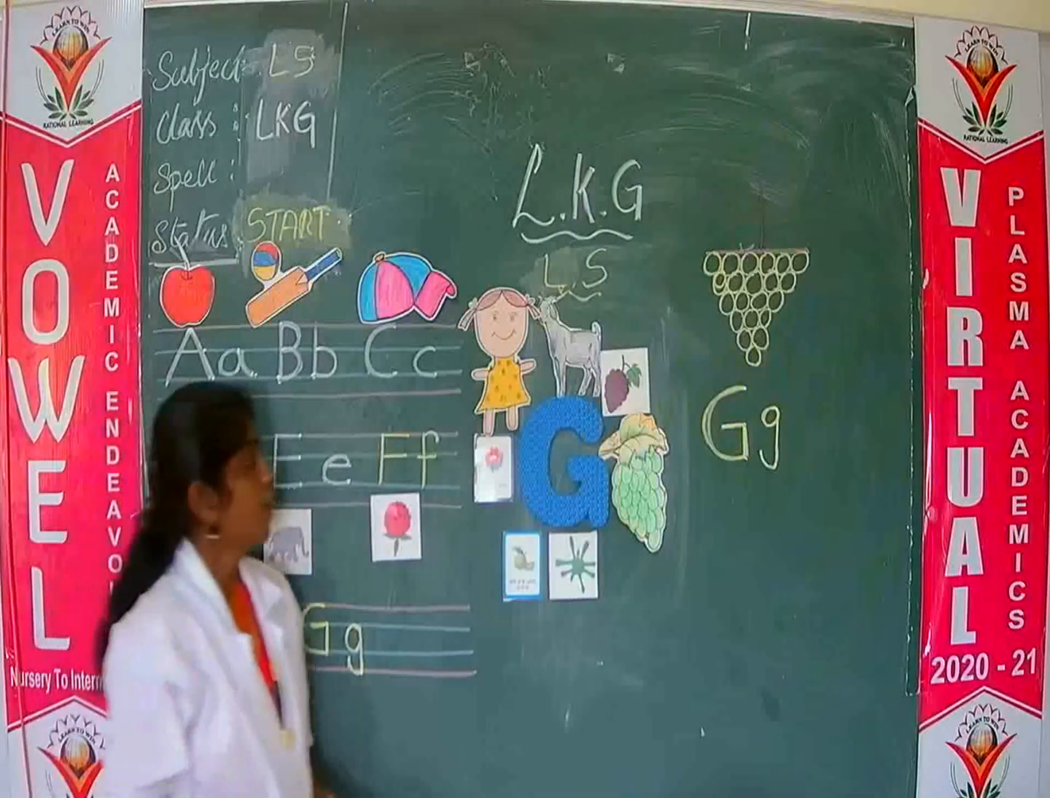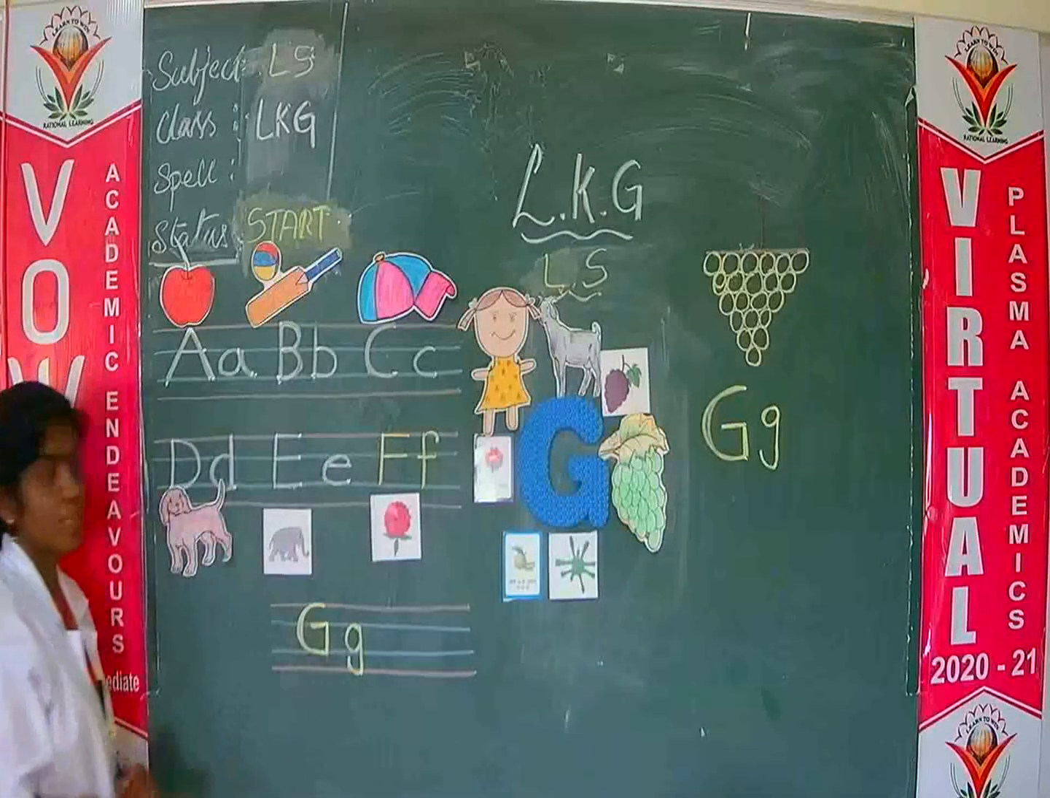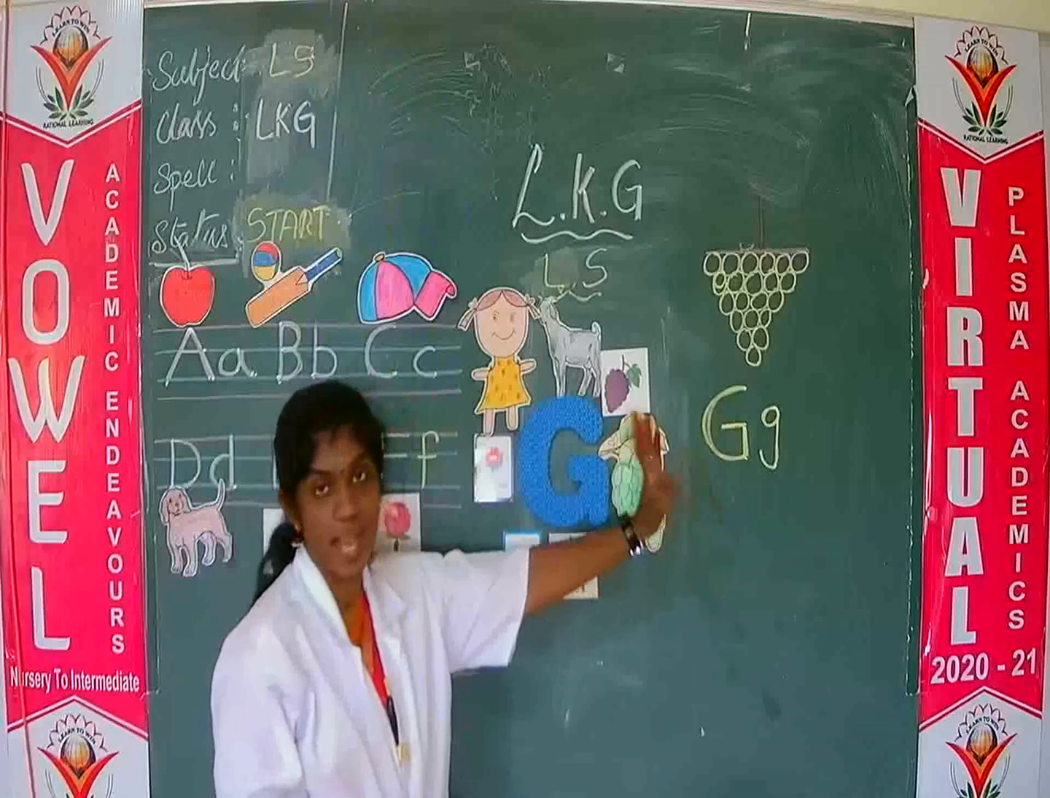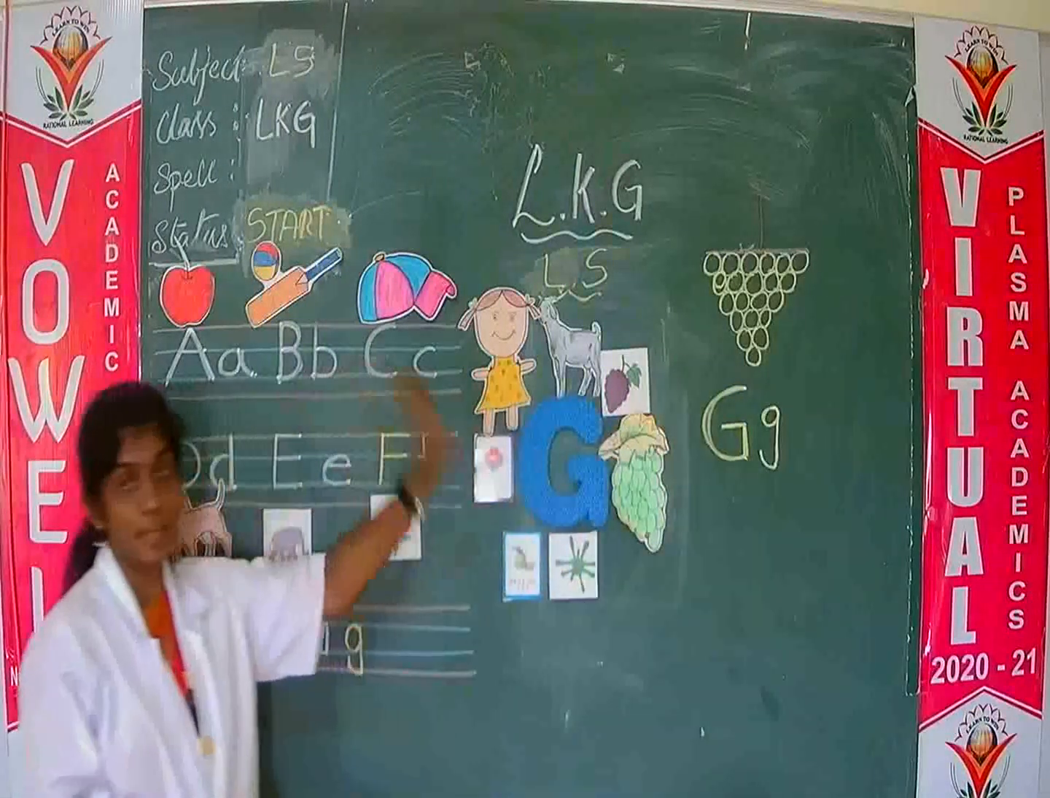Okay, children. So what did we learn today in this class? We learned letter G, capital G and small g and the related words.